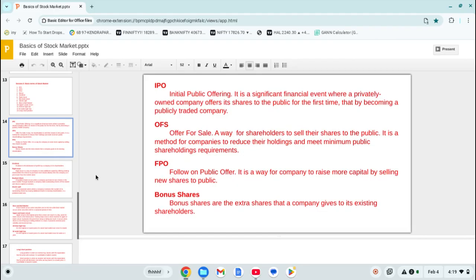Now coming to the third one, the FPO, that is follow-on public offer. It is a way for a company to raise more capital by selling new shares to the public. When the company first launches in the market, it decides, for example, that it will hold back 70% of its equity share and 30% will be diluted in the market. But after that, the company needs more money.